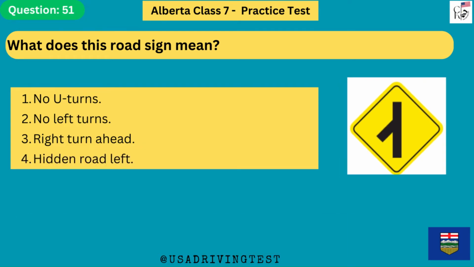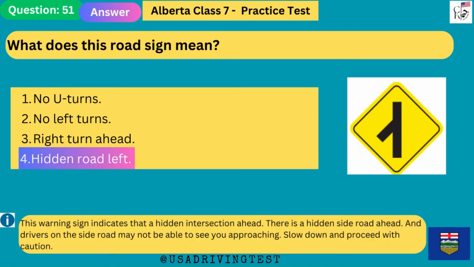What does this road sign mean? 1. No U-turns. 2. No left turns. 3. Right turn ahead. 4. Hidden road left. The answer is 4. Hidden road left. This warning sign indicates a hidden intersection ahead. There is a hidden side road ahead, and drivers on the side road may not be able to see you approaching. Slow down and proceed with caution.